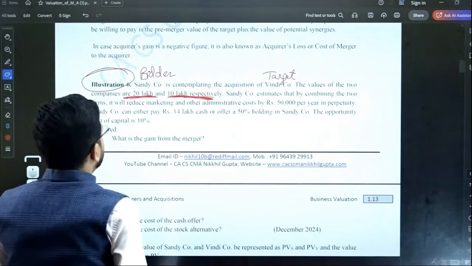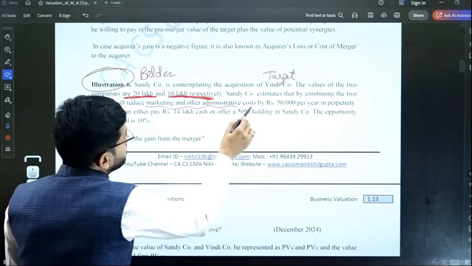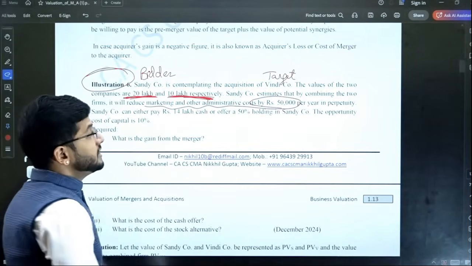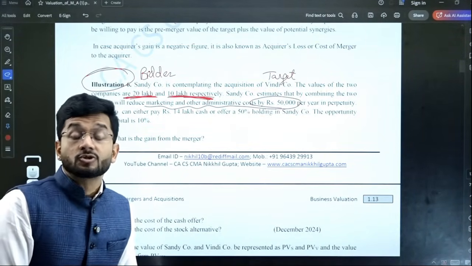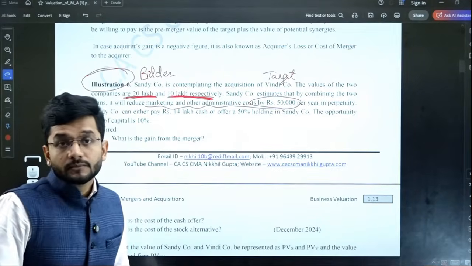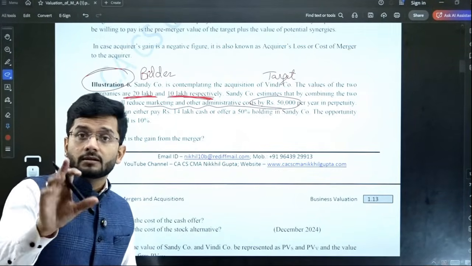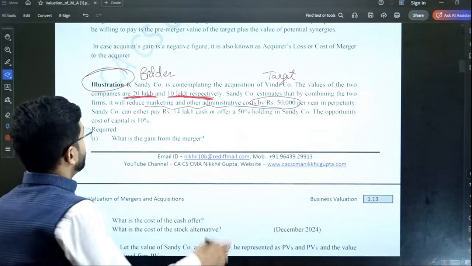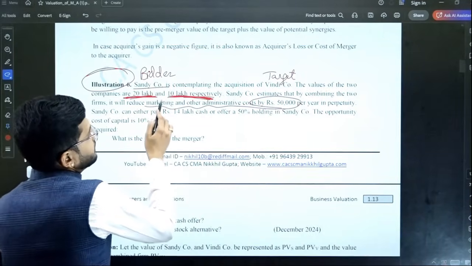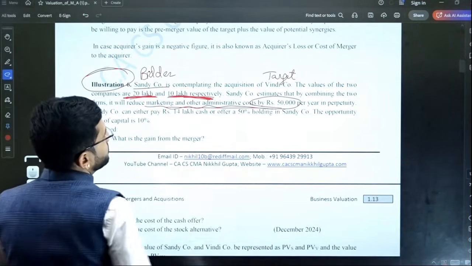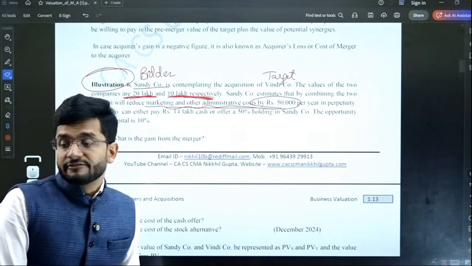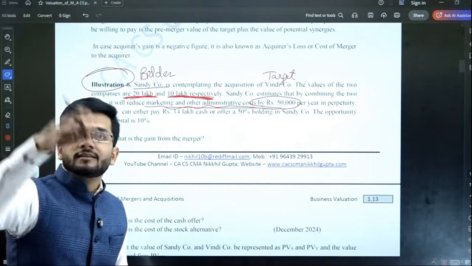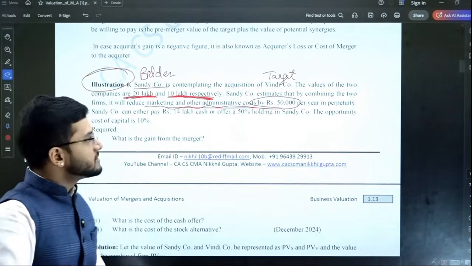Sandy company estimates that by combining the two firms, it will reduce the marketing and other administrative cost by 50,000 per year in perpetuity. Perpetuity means forever. Forever, the 50,000 benefit will accrue to the acquiring company, which is Sandy company. So the synergy benefit is 50,000 rupees forever.